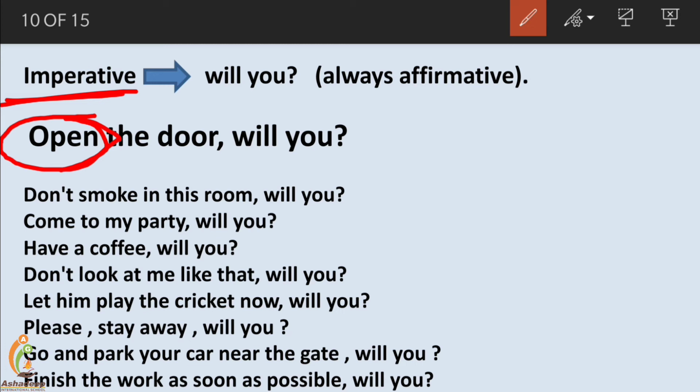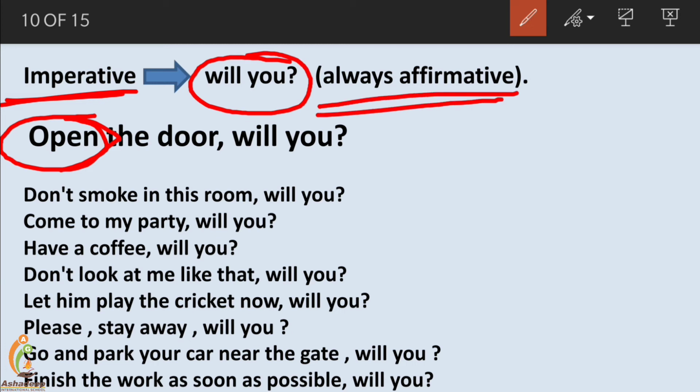Open, come, go, don't go, positive and negative. All these imperative sentences have will you as the question tag, and it is always affirmative. Whether the sentence is positive or negative, the question tag will always be affirmative, positive only.